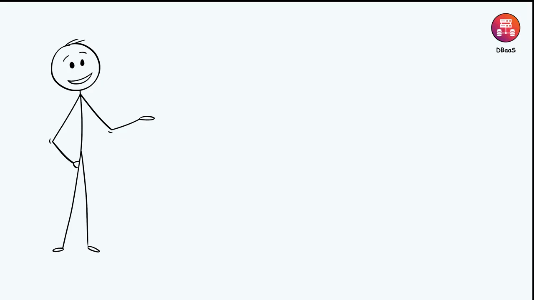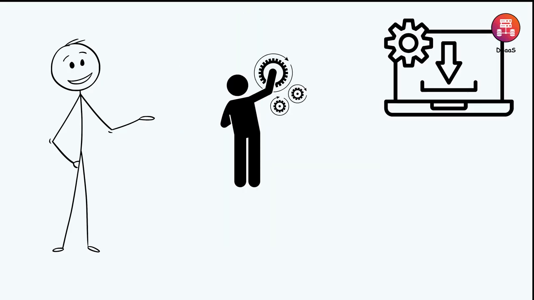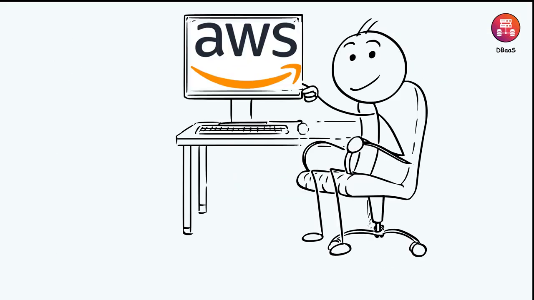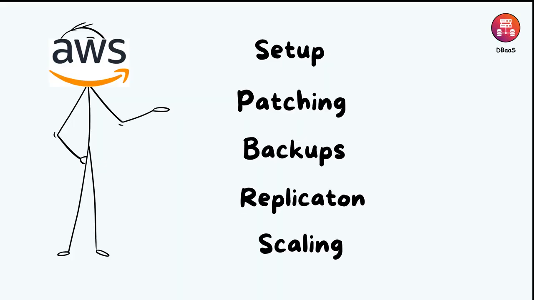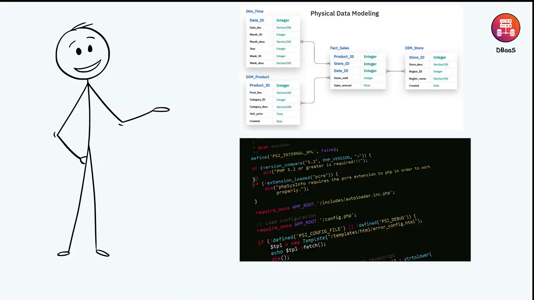DBaaS, or Database as a Service, provides fully managed database systems in the cloud. Rather than installing, configuring, and administering database software yourself, the cloud provider handles all the operational aspects, including setup, patching, backups, replication, and scaling. This allows you to focus on your data models and application logic while leaving the database administration to the experts.